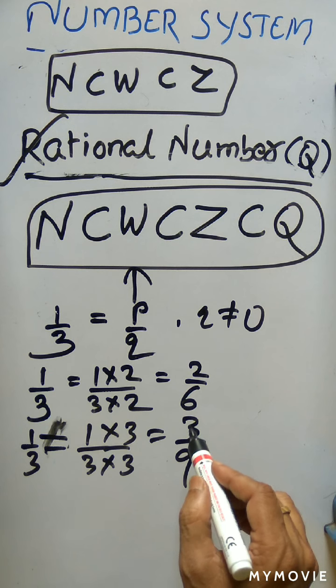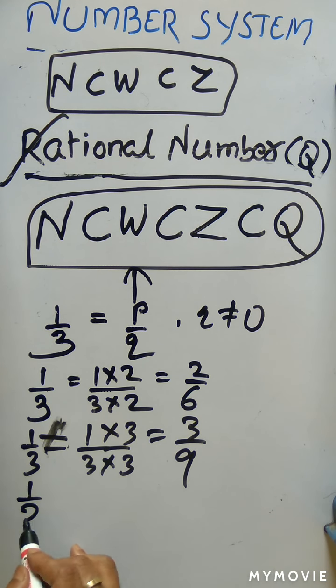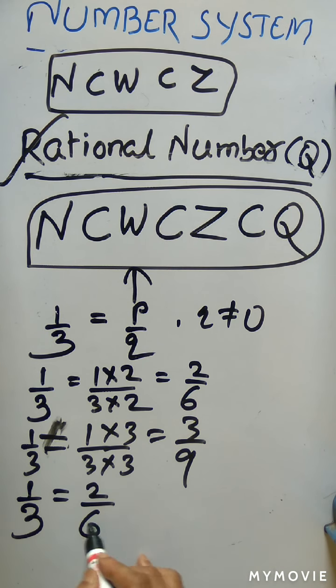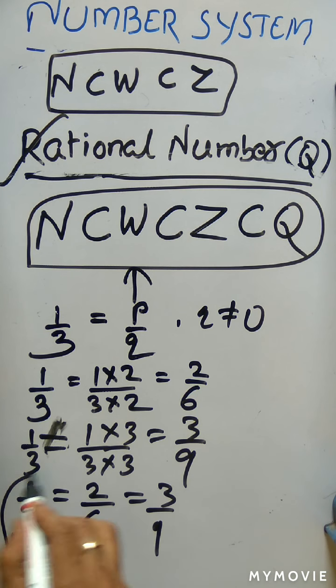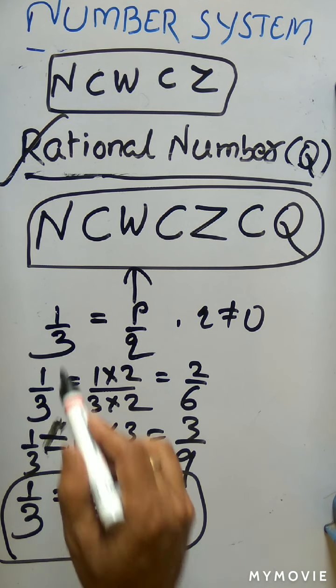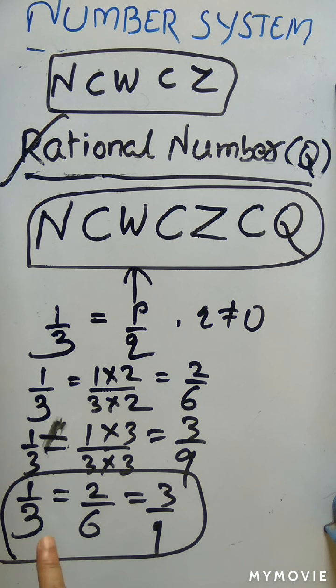So we can say 1 by 3 is equal to 2 by 6, which is equal to 3 by 9. So the same rational number 1 by 3 can be represented in different forms: 1 by 3, 2 by 6, 3 by 9. All are equivalent rational numbers, or you can say equivalent fractions.